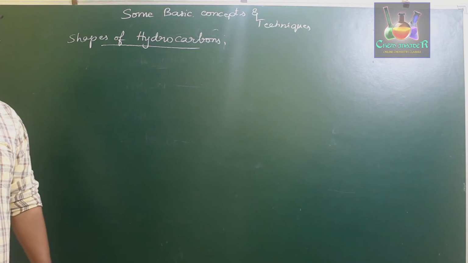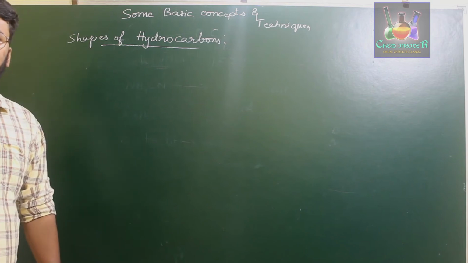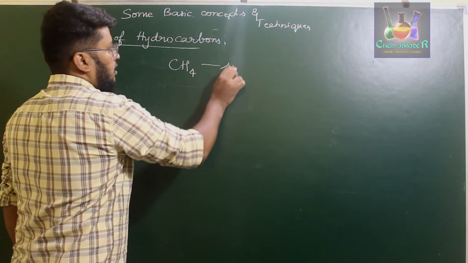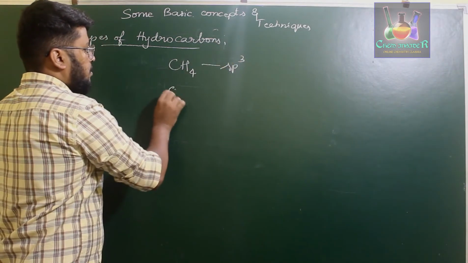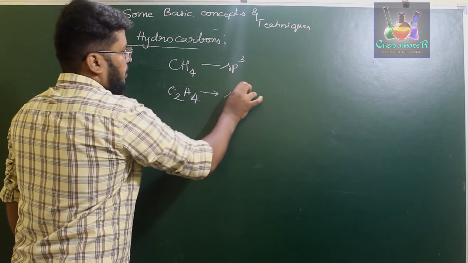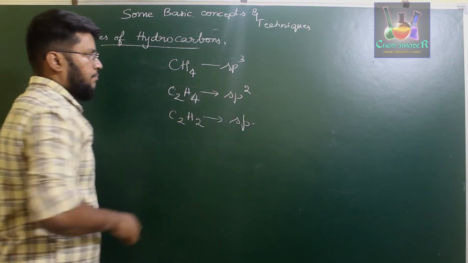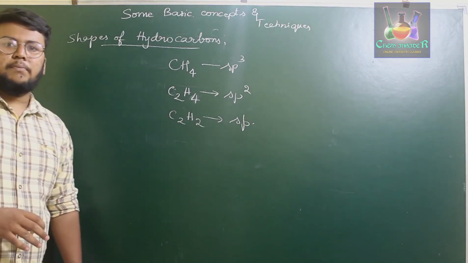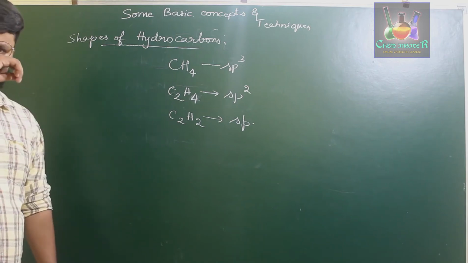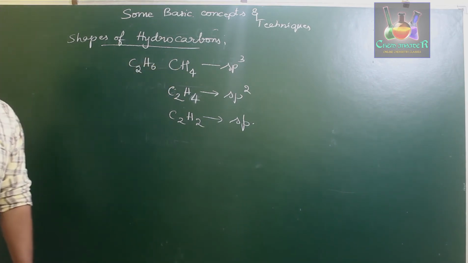In the valence bond theory, we discussed a topic called hybridization, right? We learned that the CH4 molecule has sp3 hybridization, the C2H6 molecule also sp3, the C2H4 molecule had sp2 hybridization, and the C2H2 molecule had sp hybridization. Okay, we discussed certain examples of carbon compounds having sp3, sp2 and sp type of hybridization.